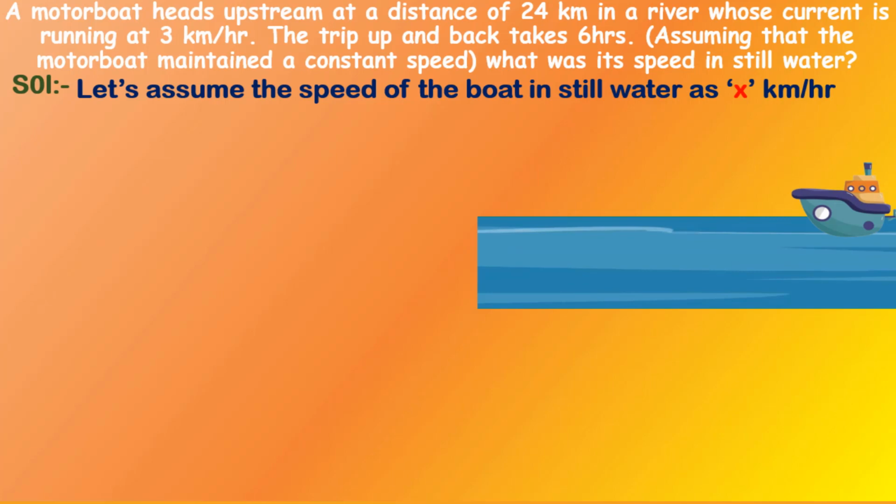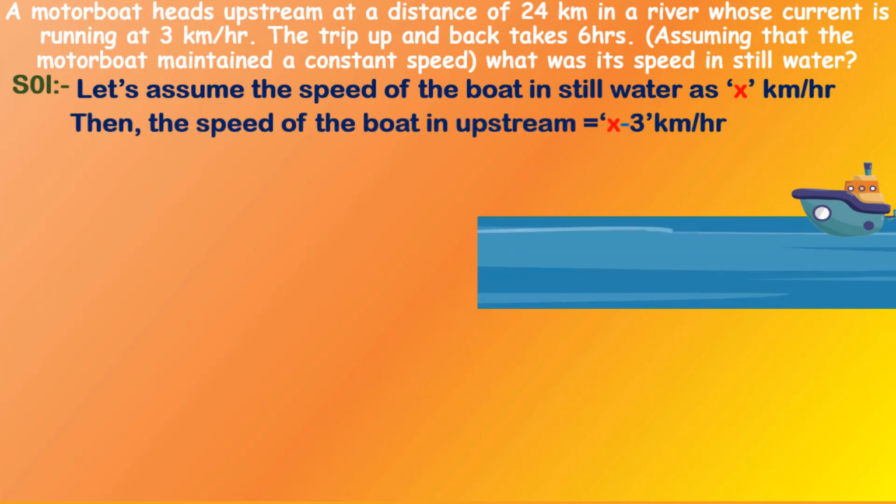For that we have to subtract 3 from the speed of the boat in still water. So we assume the speed of the boat in still water as x, and we need to subtract 3 from x so that we get x minus 3 km per hour, which is the speed of the boat in upstream.